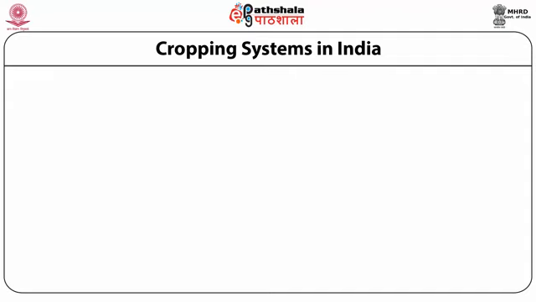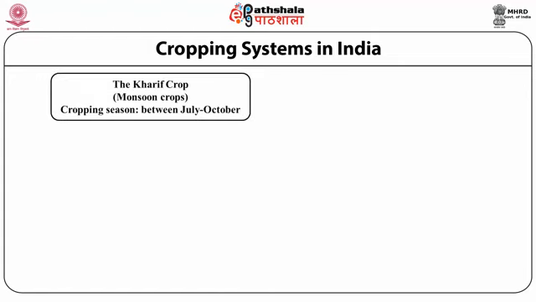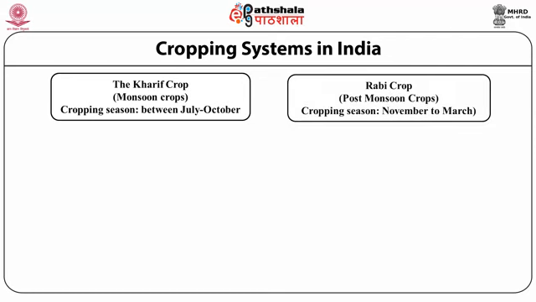Again, the cropping system of India is classified on the basis of monsoon or post monsoon season, that is, Kharif crop and the Rabi crop. Kharif crop is called the monsoon crop, and the season of this crop is July to October. Rabi crop is called the post monsoon crop. The best season of this crop cultivation is between November to March.